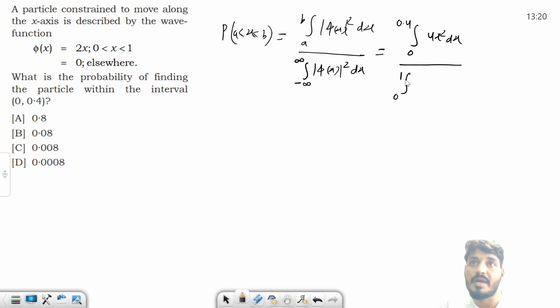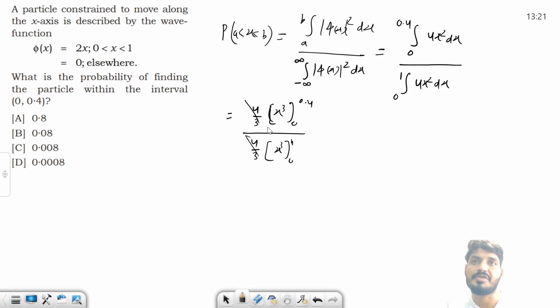Limit is from 0 to 1, 4x square dx. Let's find out. So this is nothing but, I can say 4 by 3 x cube 0 to 0.4 divided by, what is this thing? Again 4 by 3 x cube 0 to 1. This and this is cancelled. 0.4 whole cube. This is 0.0064.